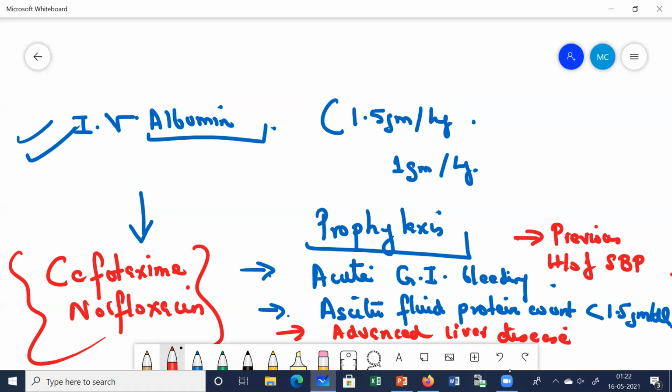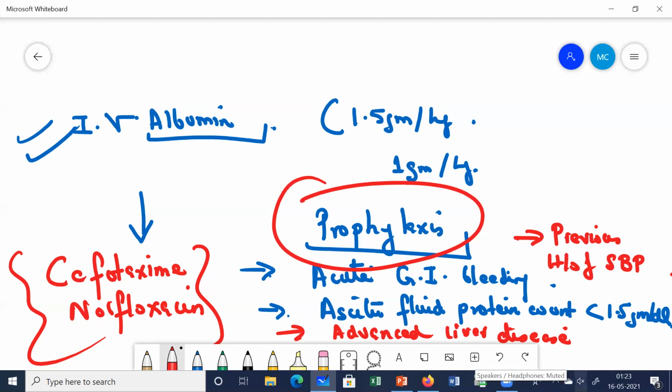Then I told you about the prophylaxis, which is given mainly in high-risk patients: those with acute GI bleed, ascitic fluid protein content less than 1.5, or advanced liver disease. Advanced liver disease means Child-Pugh score more than or equal to 9, bilirubin more than or equal to 3 mg per dL, serum creatinine more than or equal to 1.2 mg per dL, or those who already have a previous history of SBP.